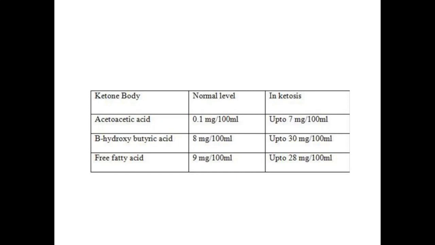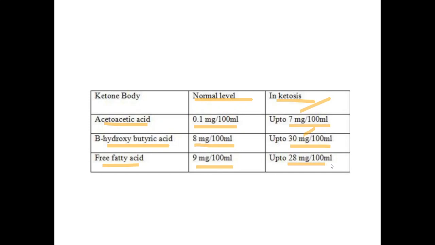So here is one of the charts. There is a ketone body normal level and the level in ketosis. Acetoacetic acid, the normal level can be 0.1 milligram per deciliter, 100 ml meaning deciliter, and in ketosis it can be 7 milligram per deciliter. Beta hydroxybutyrate goes from a normal level of 8 milligram per deciliter to 30 milligram per deciliter. It has increased. This has increased. Free fatty acid, it is 9 milligram per deciliter.